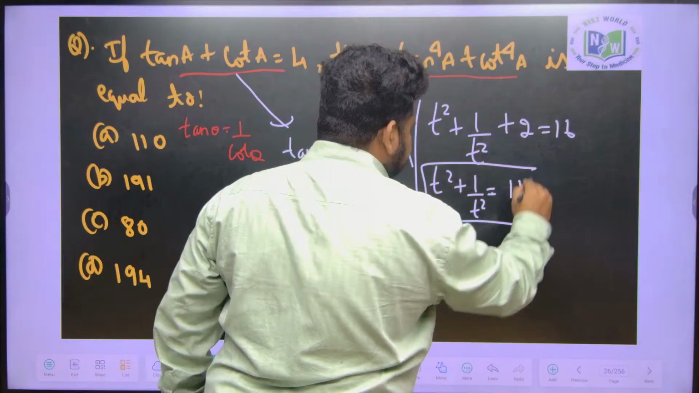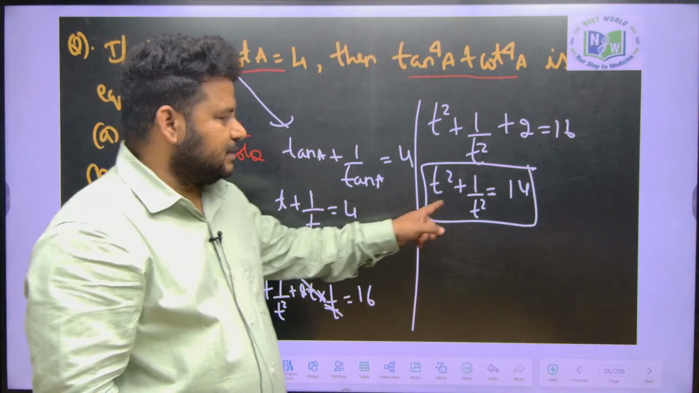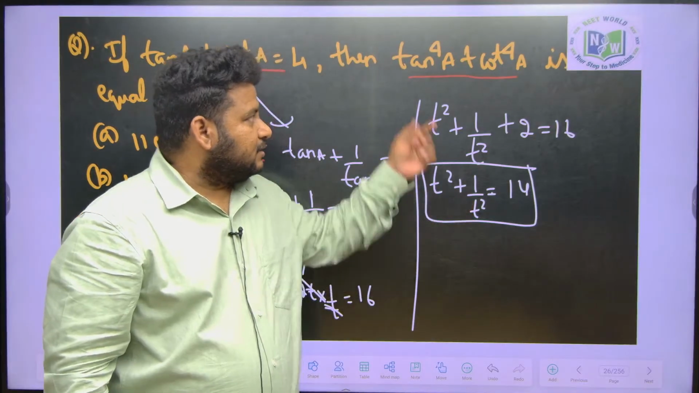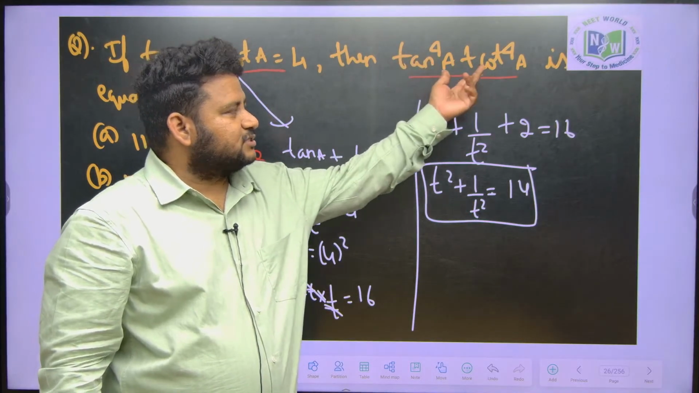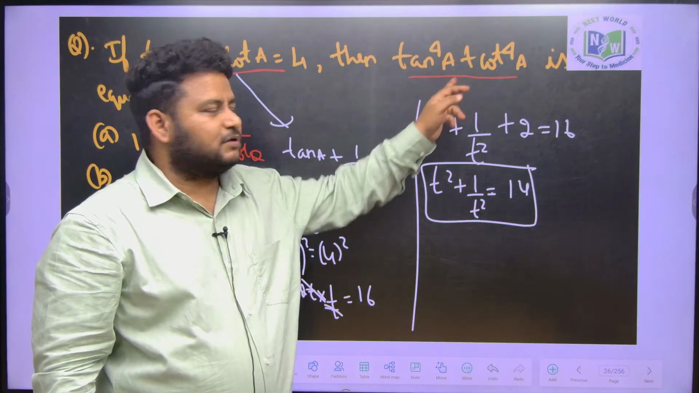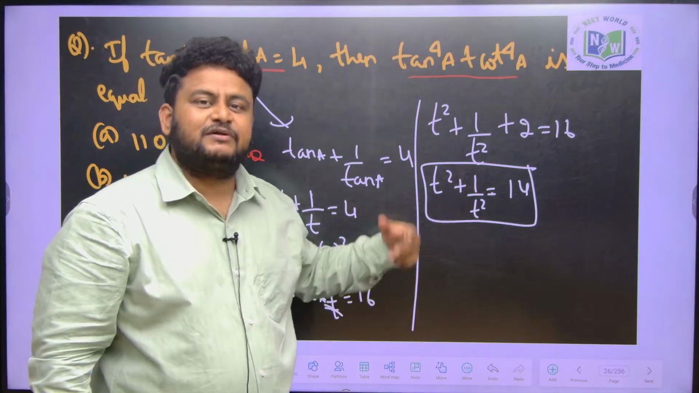This is what I got. T square plus 1 by t square. On squaring once, I got t square plus 1 by t square. I want what? T power 4. This cot power 4 I can write it as what? 1 by tan power 4. So I want t power 4 plus 1 by t power 4. So that means what? I have to square it again.